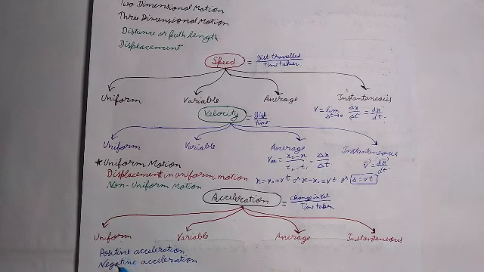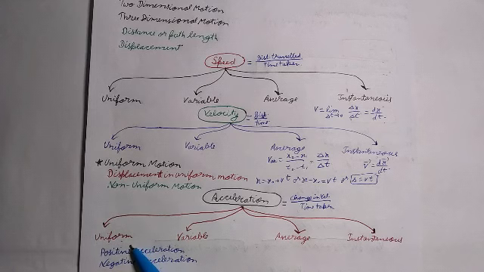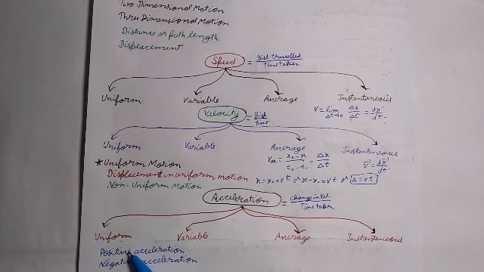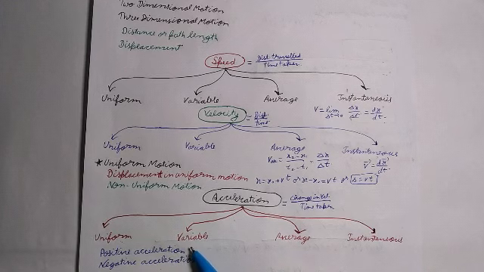Uniform acceleration. If the velocity of an object changes by equal amounts in equal intervals of time, however small these intervals may be, then the object is said to be moving with uniform or constant acceleration. Variable acceleration. If the velocity of an object changes by unequal amounts in equal intervals of time, then the object is said to be in variable acceleration.